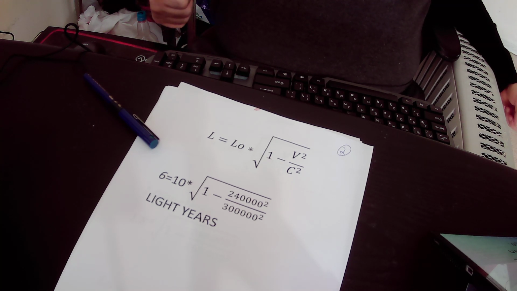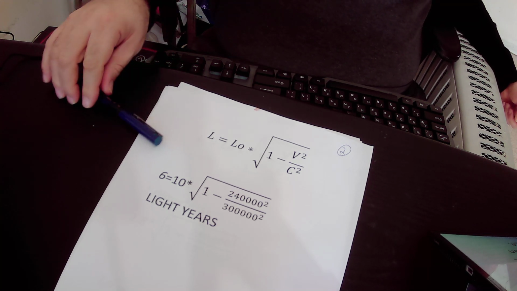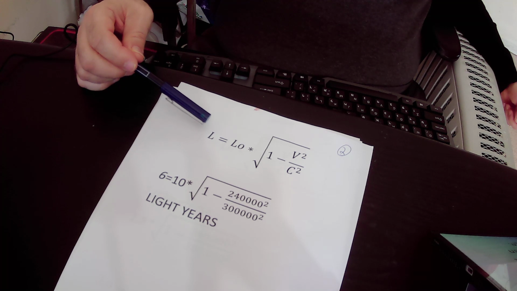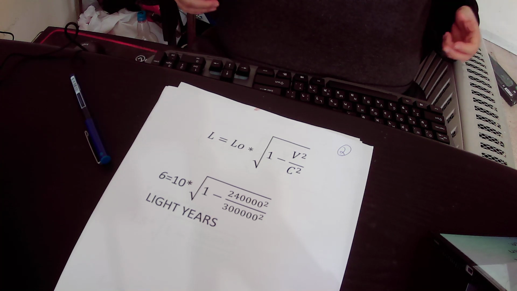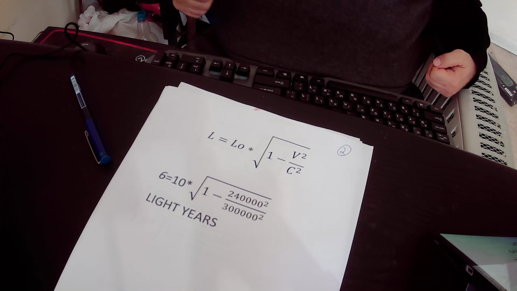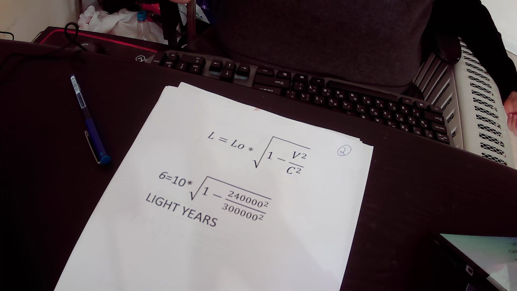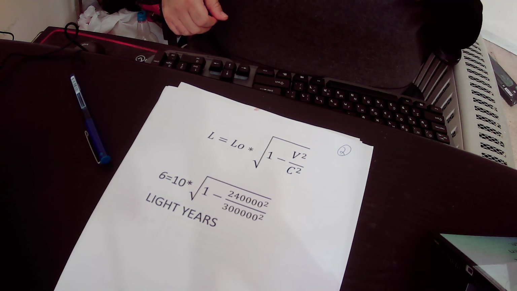So the distance between those two objects will shrink according to that equation. That is the equation of contraction of distance between two objects, where one of them is moving at very high speed towards the other. Okay?